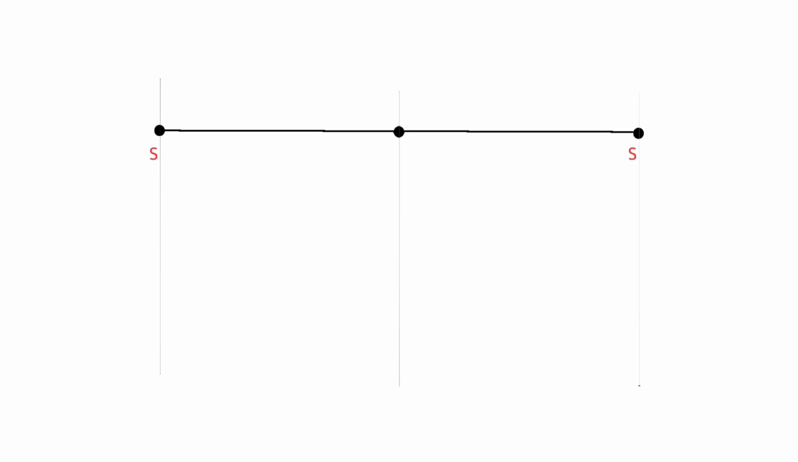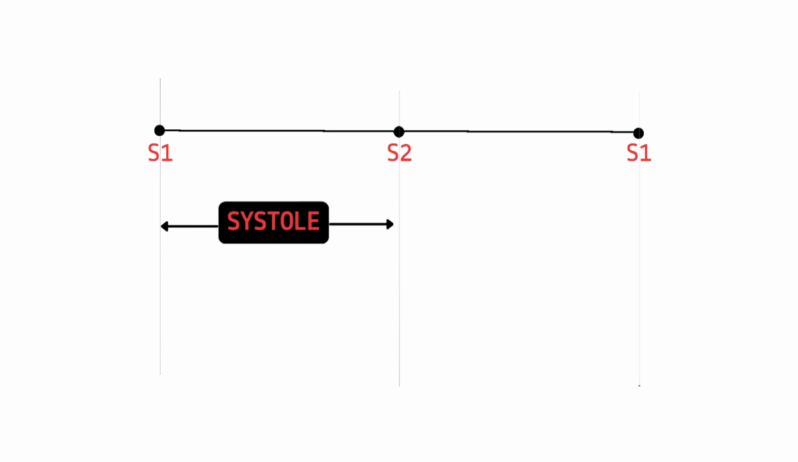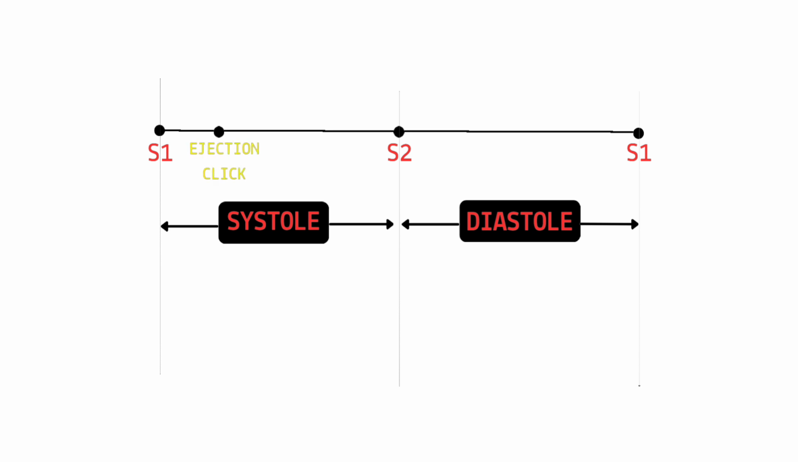First heart sound is S1 and second heart sound is S2. Gap between S1 and S2 is known as systole, and gap between S2 and S1 is known as diastole. In between S1 and S2 there is ejection click just after isovolumetric contraction, and in between S2 and S1 there is opening snap just after isovolumetric relaxation. S3 seen in rapid ventricular filling and S4 seen in atrial systole.